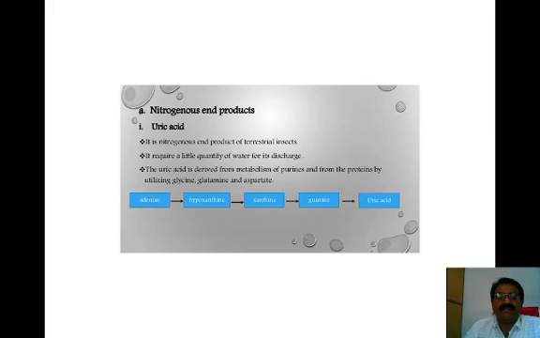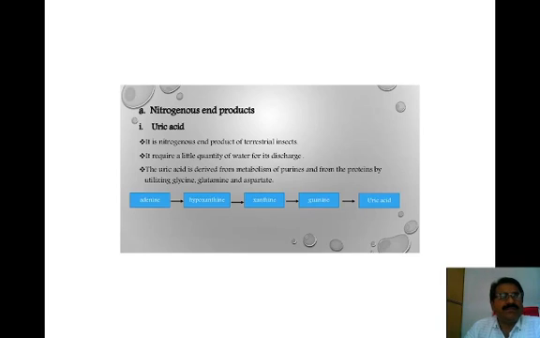Uric acid is derived from the metabolism of purines, and from proteins by utilizing glycine, glutamine and aspartate. Adenine is converted into hypoxanthine, hypoxanthine to xanthine, xanthine to guanine, and guanine to uric acid.